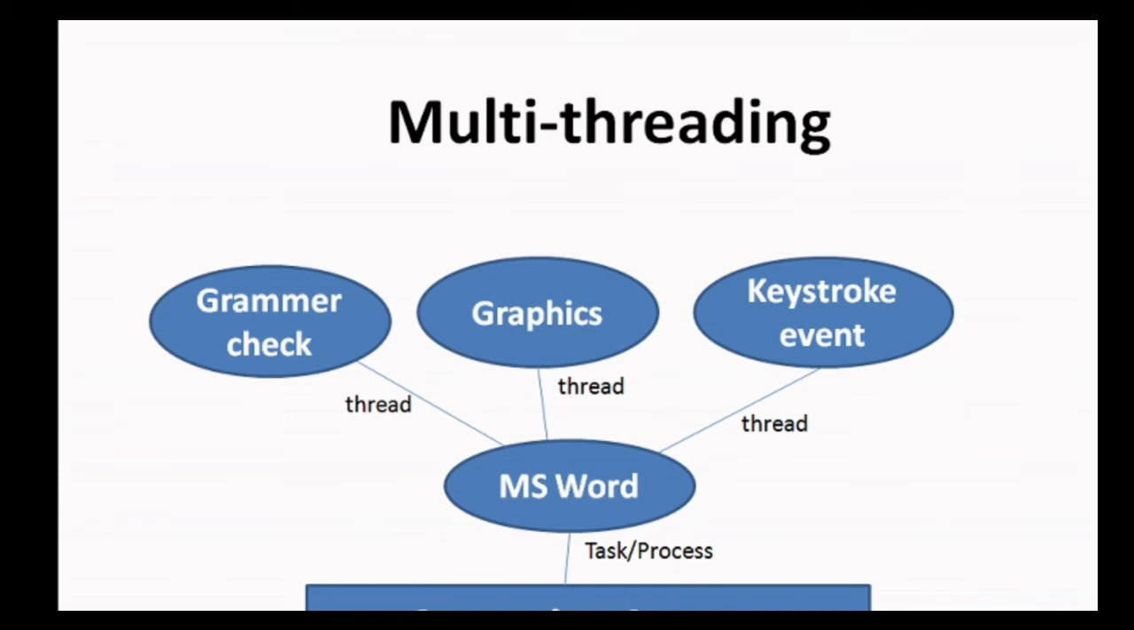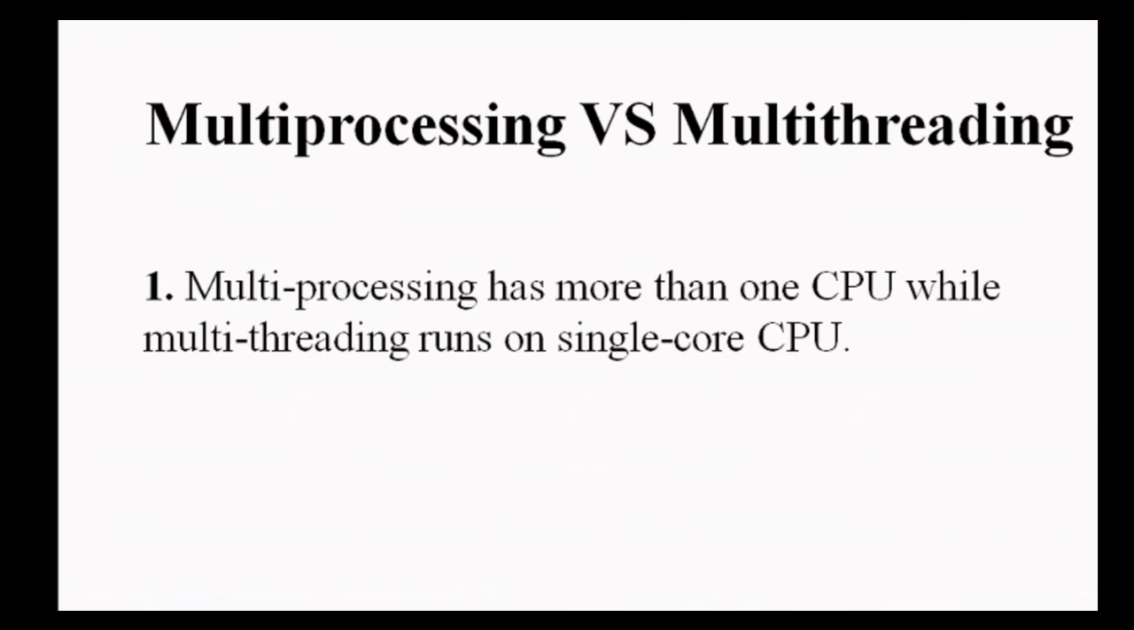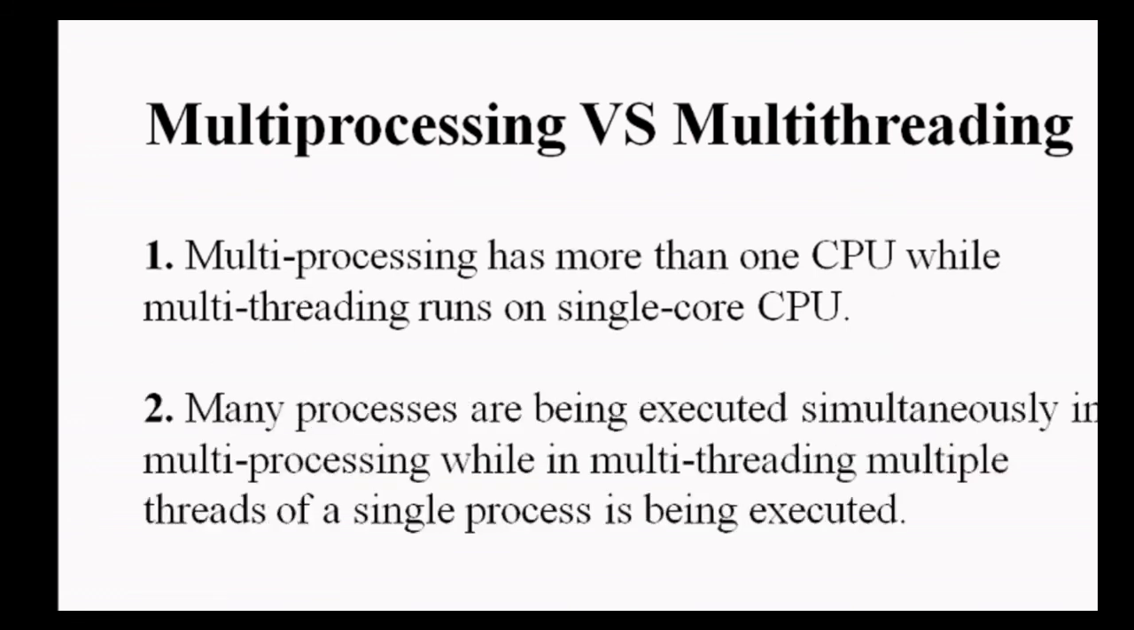Now let's see the difference between multiprocessing and multithreading. We saw that multiprocessing means we are using more than one CPU, while multithreading runs on a single core machine. Why? Because multithreading is used to achieve concurrency, and concurrency runs on a single core machine. So that's why we can say that multithreading runs on a single core CPU. Many processes are executed simultaneously in multiprocessing. How? By using multiple processors, right? While in multithreading, multiple threads of a single process are executed.